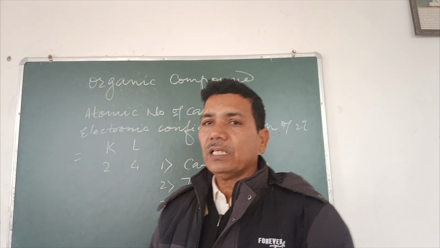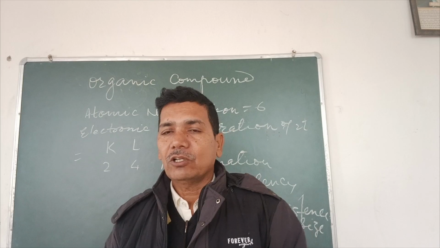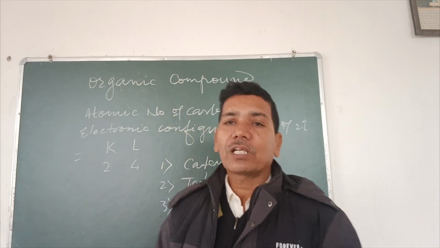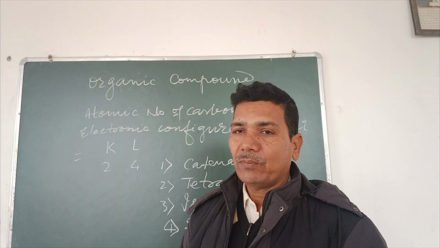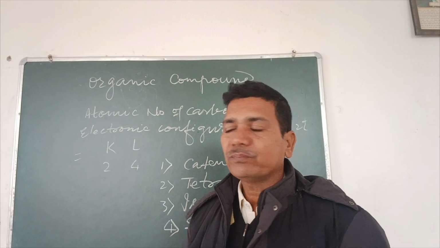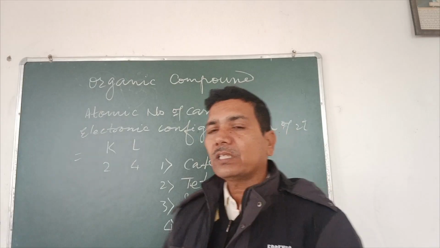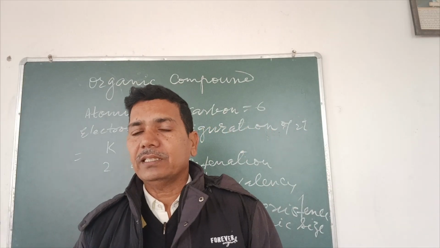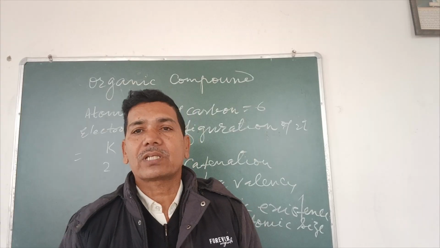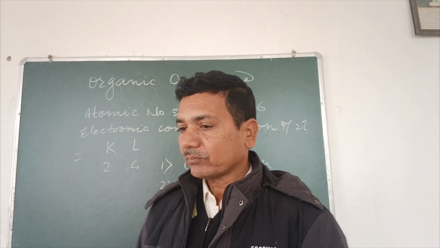The fourth is small atomic size. It is not so that no atom is smaller than carbon, but the size of carbon is not so big, so it can easily be embedded with other atoms, and therefore stable compounds can be formed.